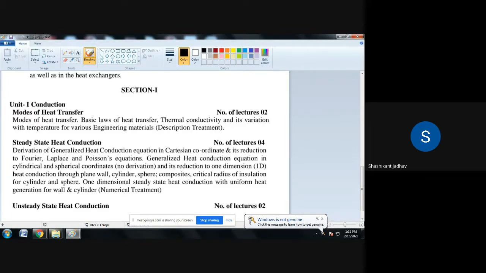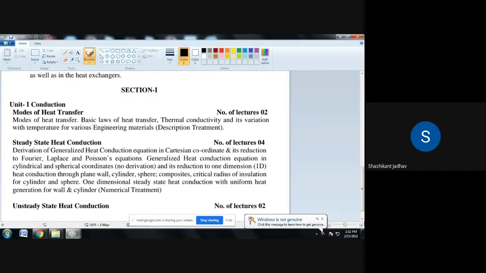Then the third law is Planck's law. So what is Planck's law? What is the statement of Planck's law, or the equation for Planck's law? The spectral emissive power of a black body. What is the statement of Planck's law?